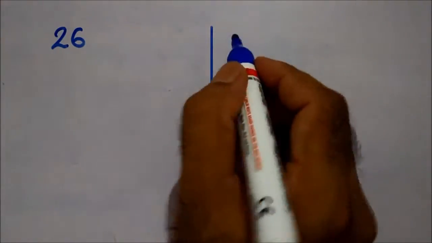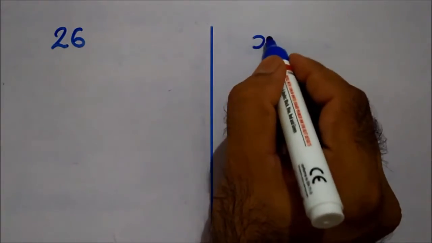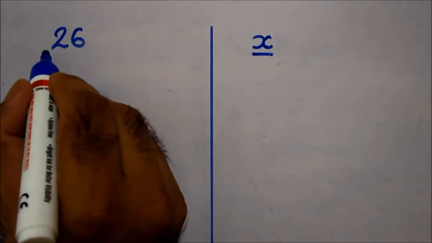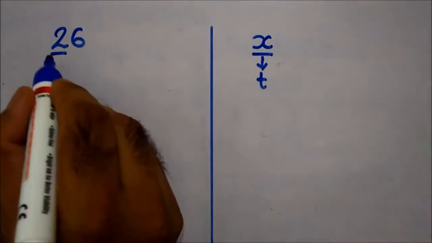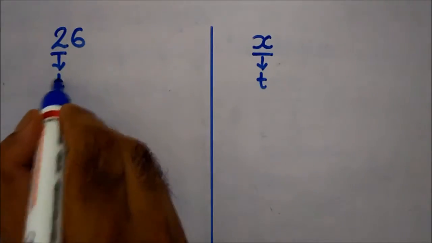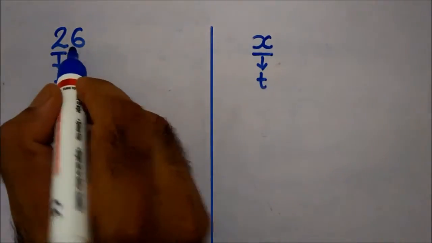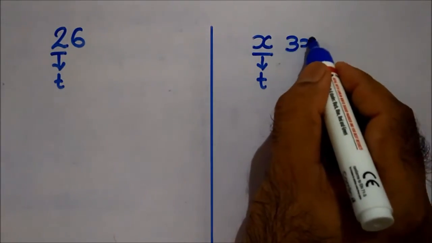The same way, let's assume one number. Instead of 2, let's assume x. So this number is on tens place. And which number will be there on unit place? 6, means 3 times of x.